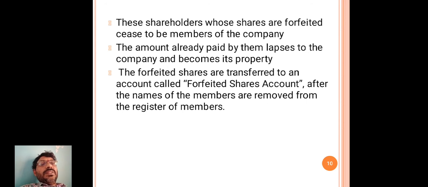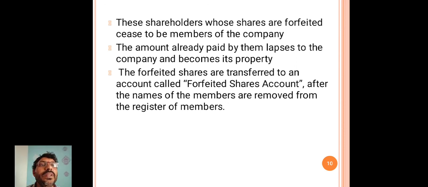The forfeited shares are transferred to an account called the forfeited shares account, after the names of the members are removed from the register of members.